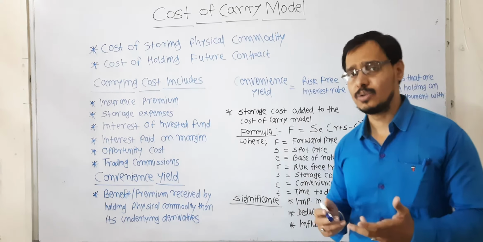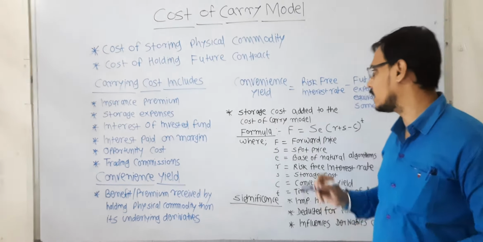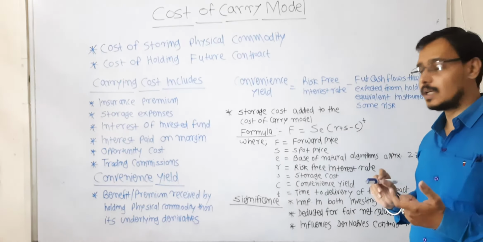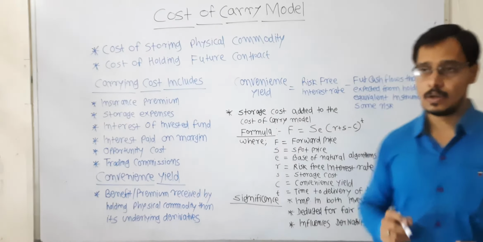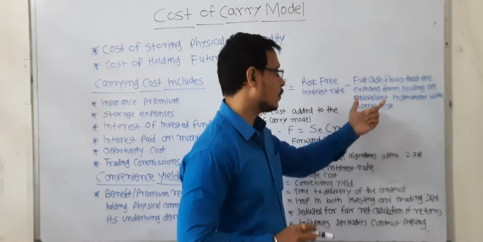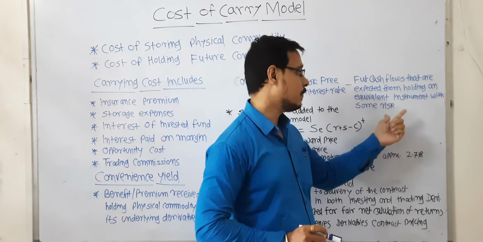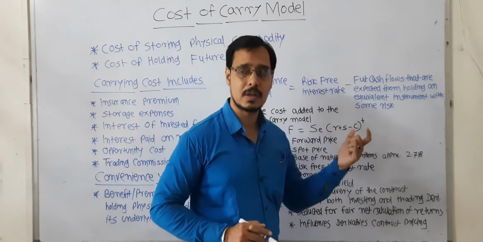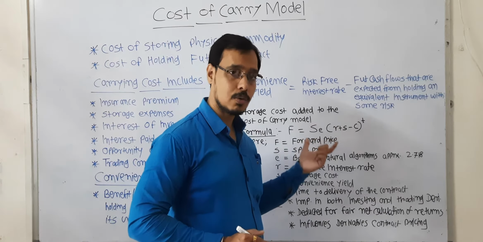Now, how to calculate this convenience yield? This convenience yield is simply calculated by this formula. Convenience yield is equal to the risk-free interest rate minus the future cash flows that are expected from holding an equivalent instrument with the same risk. So, this is one of the most important concepts which we will consider in the formula of